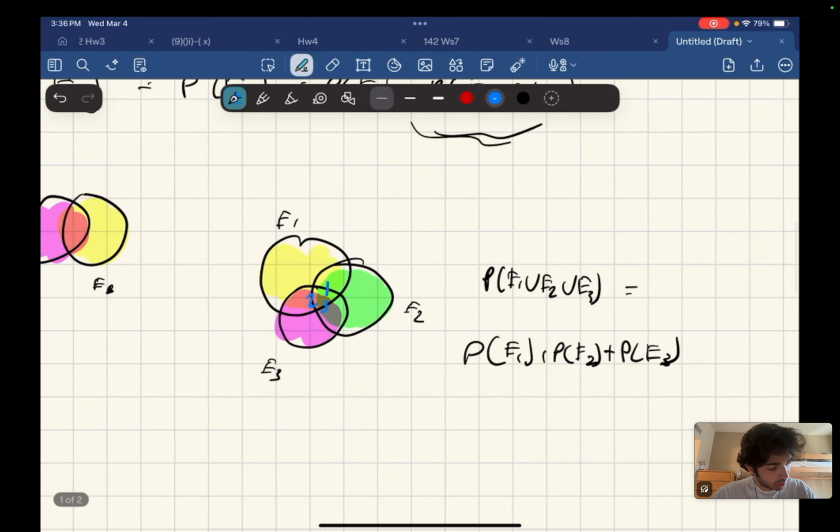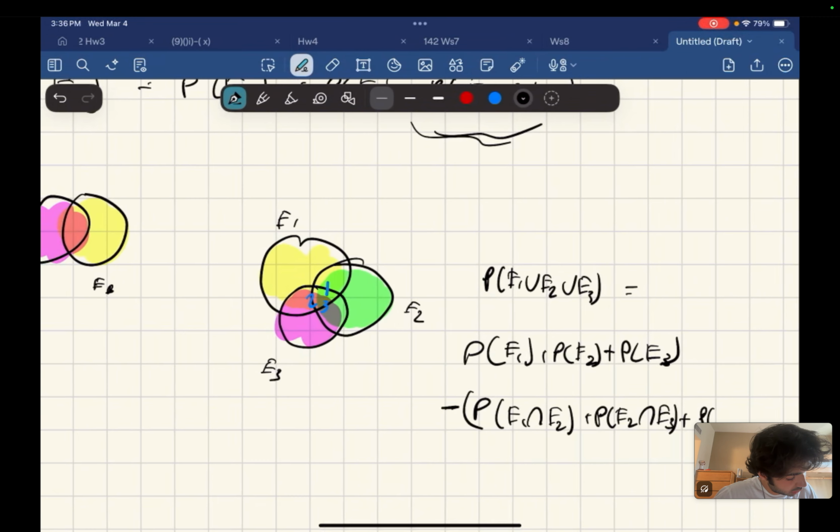So we subtract. I just put it in parentheses, factor out the negative sign: subtract probability of event 1 and event 2, plus probability of event 2 and event 3, plus probability of event 1 and event 3. So we took out the negative sign, we added them. You distribute that negative sign back in, it becomes subtracting, same thing.